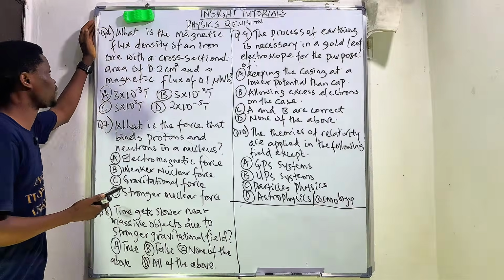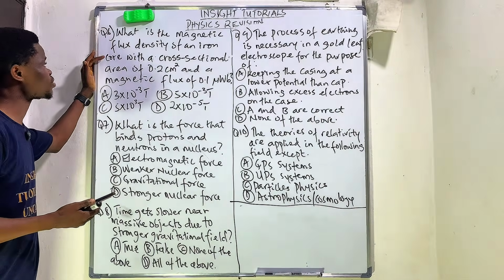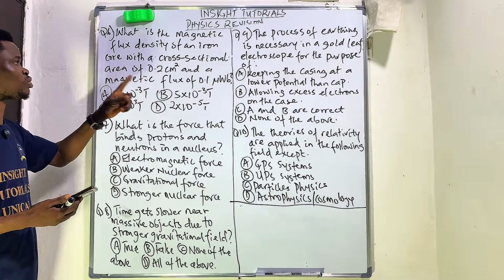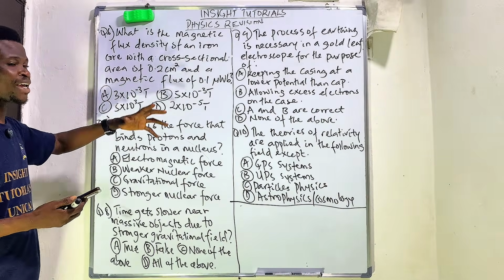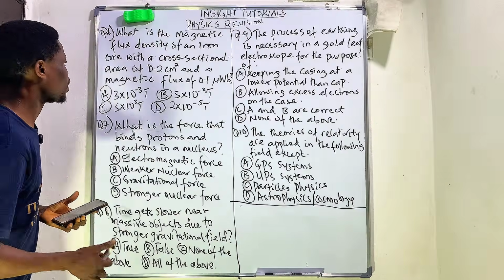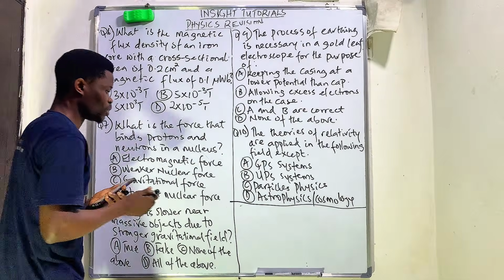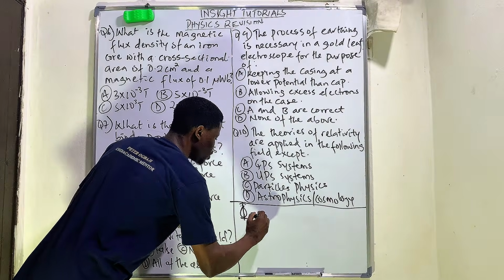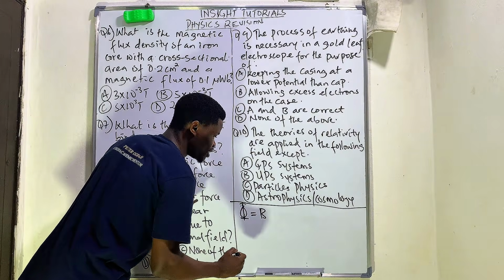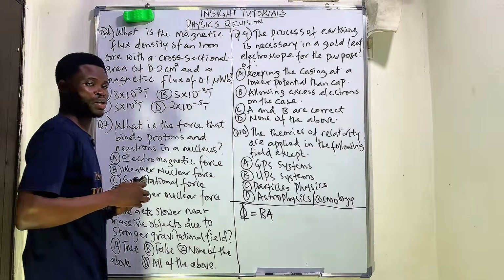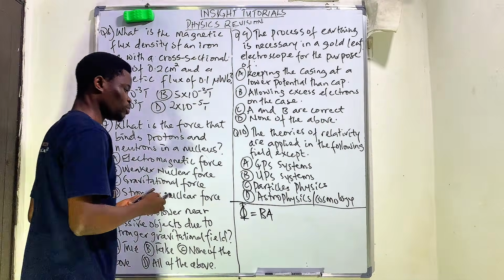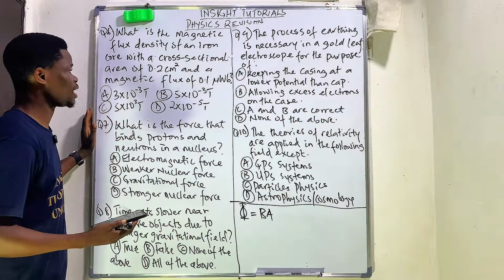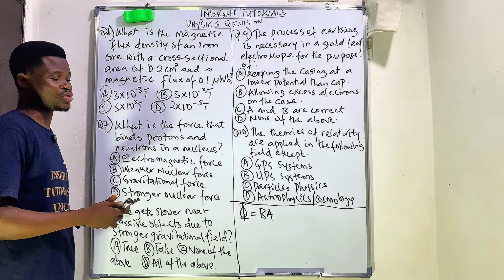This says, what is the magnetic flux density of an iron core with a cross-sectional area of 0.2 centimeters square and a magnetic flux of 0.1 microweber? All right. Very importantly for you to know, magnetic flux is equals to magnetic field density times the area. Now, if there was a given angle, we're going to put the angle in attachments to this particular formula, but we don't have any angle given in this regard. So this is a formula that will aid us in doing that.